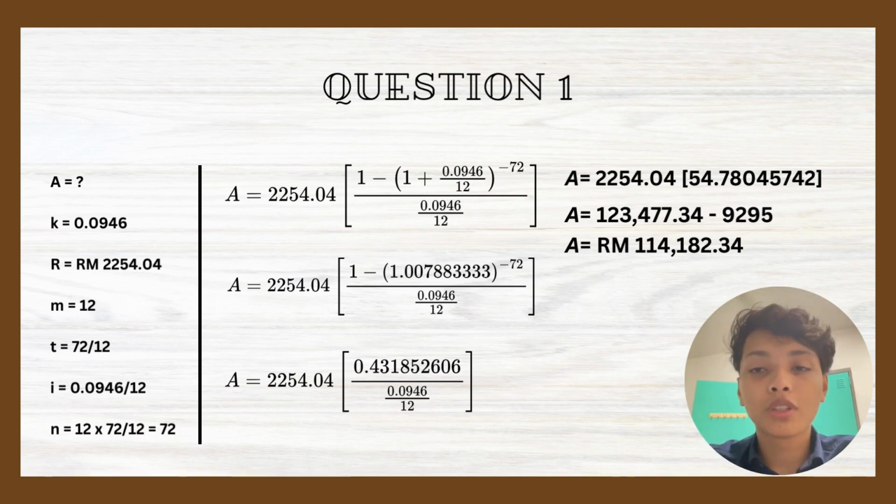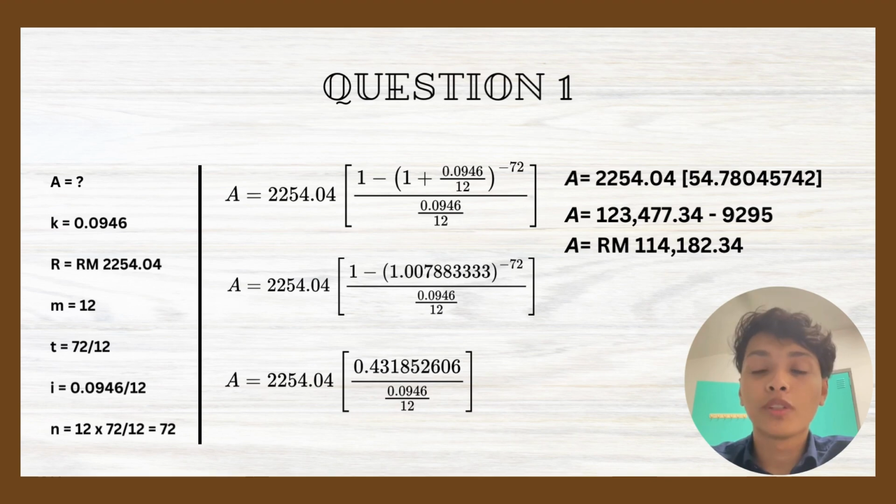So after we solve the calculation, we get A equal to 2,254.04, open bracket 1 minus, open bracket 1.0078833, close the bracket, negative 72, divided by 0.0946 divided by 12, and close the bracket.